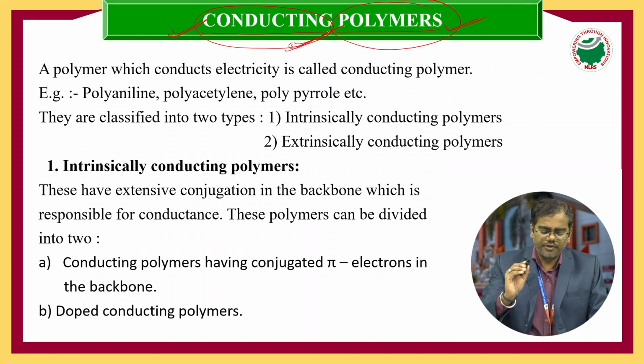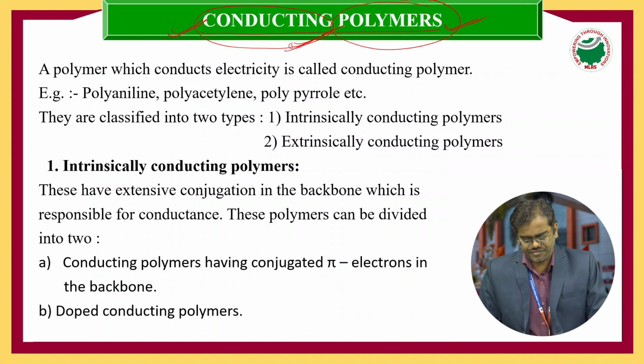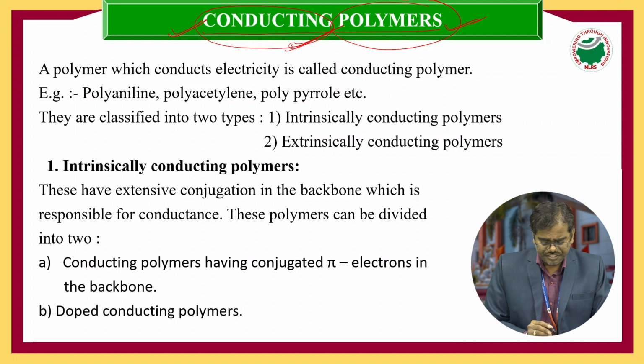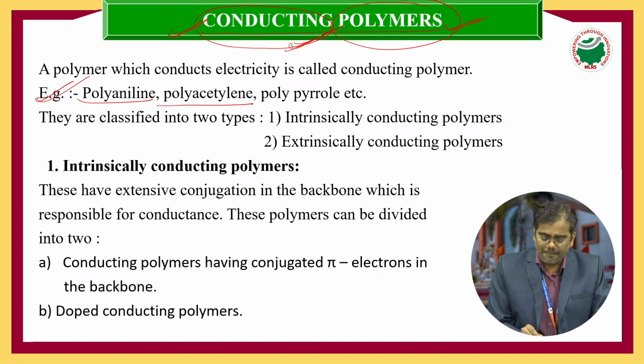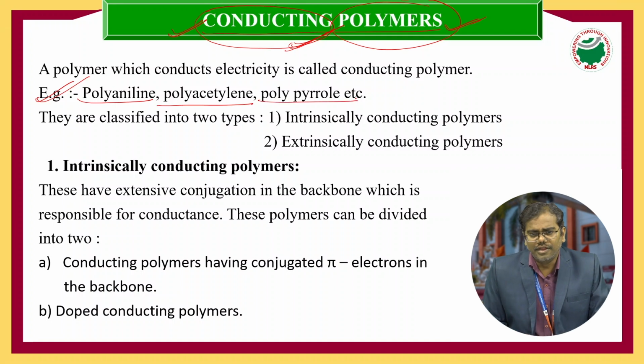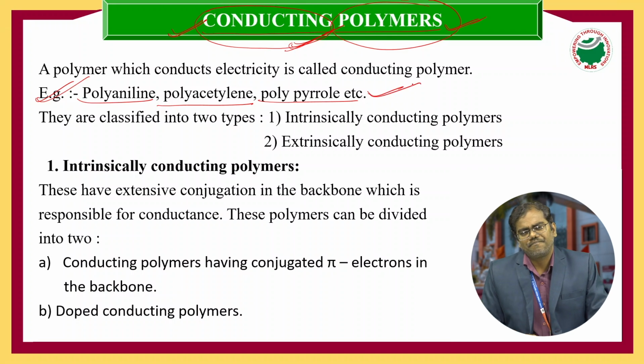This is the story of conducting polymers. The best examples are polyaniline, polyacetylene, polypyrrole, polythiophene, etc.